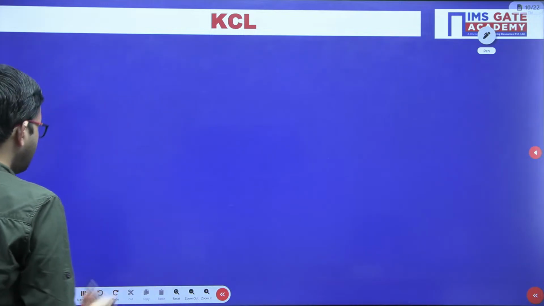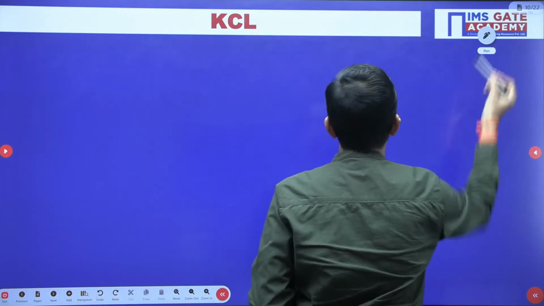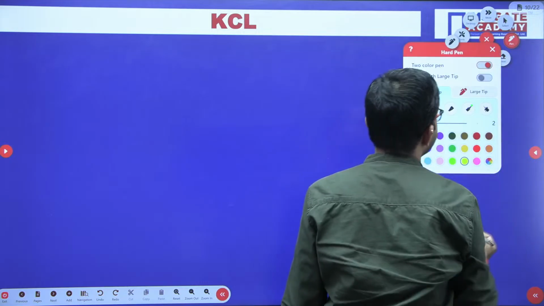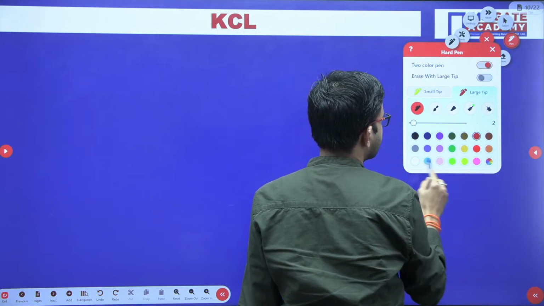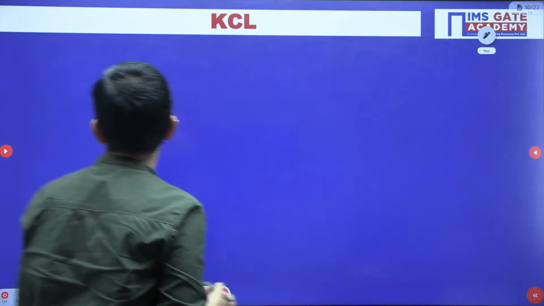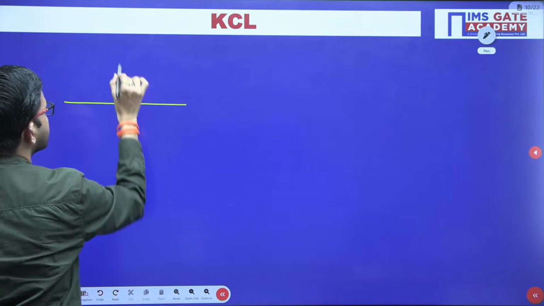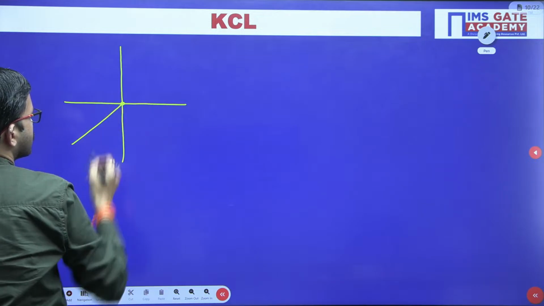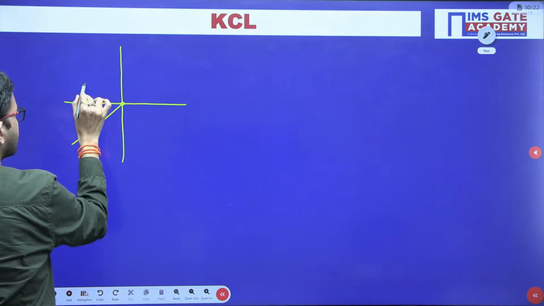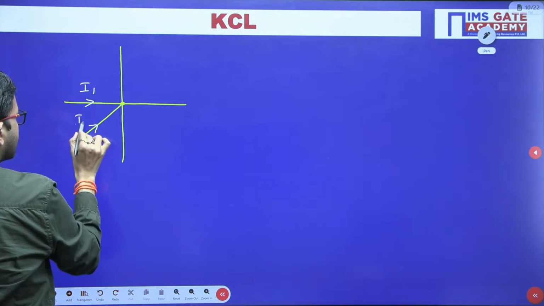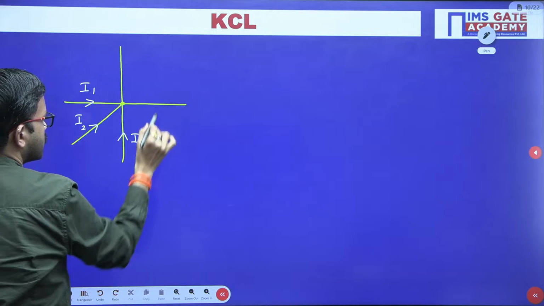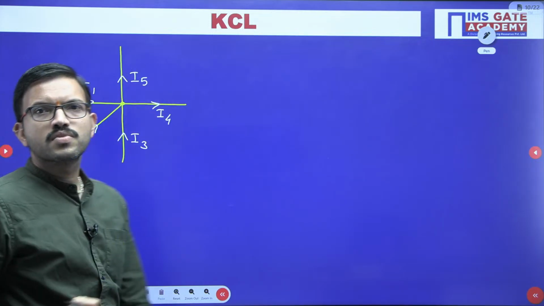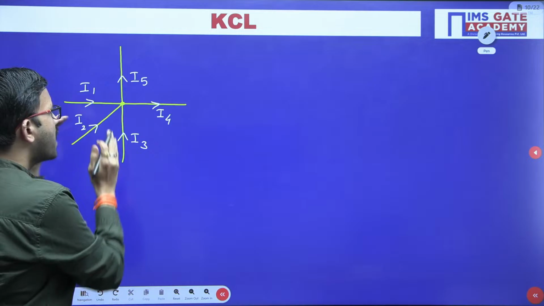Say for example, I am drawing like this. Here I have a total of 5 branches.